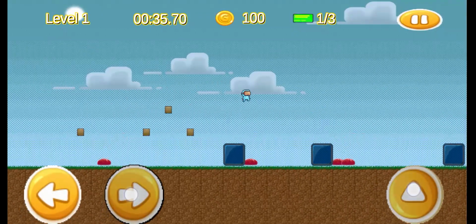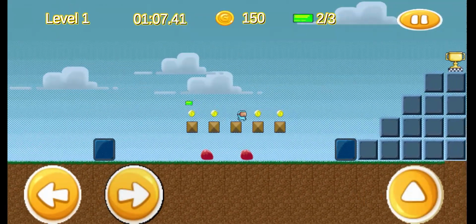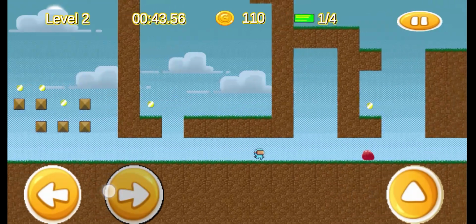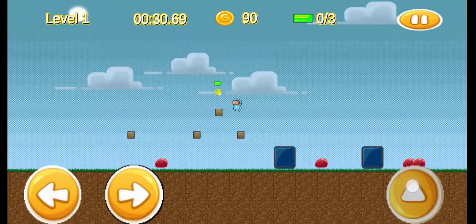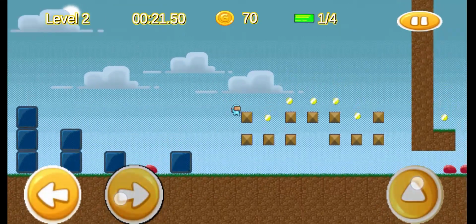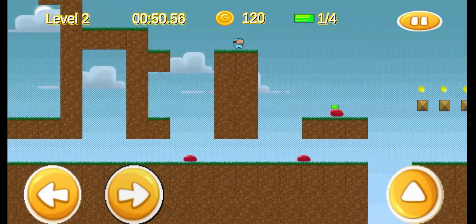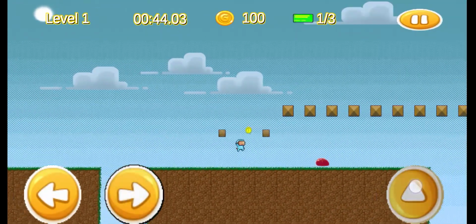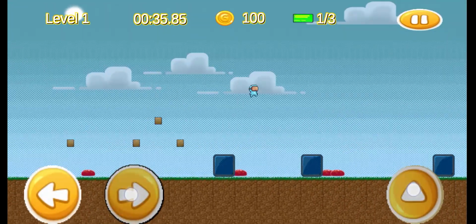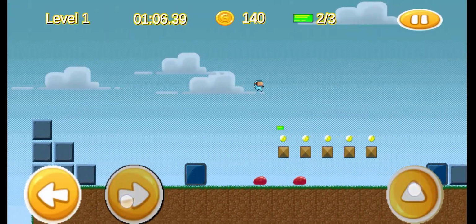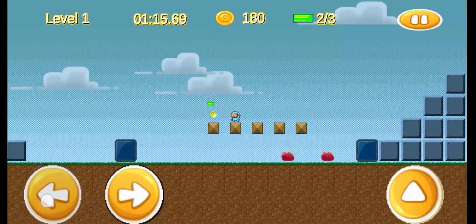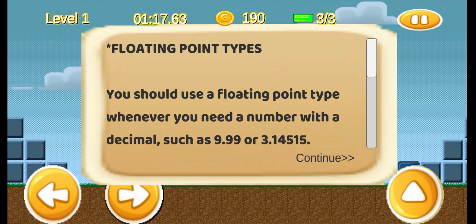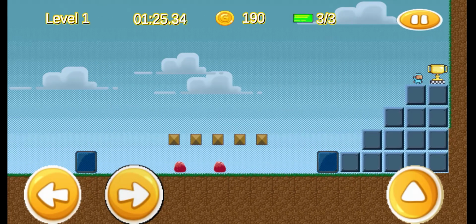I chose to present in this manner to showcase the features of Sharper as accurately as possible, which I would not have been able to do had I used an emulator. To give a brief overview, Sharper is a 2D Android video game developed using the Unity game engine. It utilizes platformer-style gameplay similar to Mario and an add-on console application, where the player can experiment and explore the C# programming concepts learned during the game.